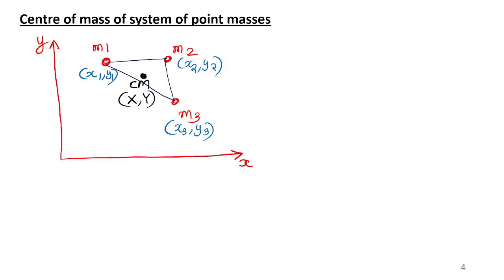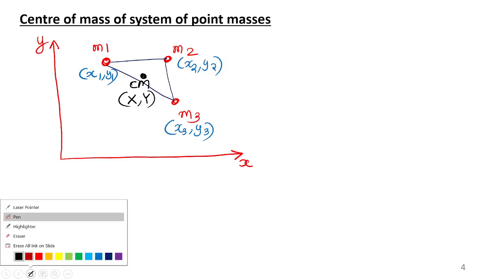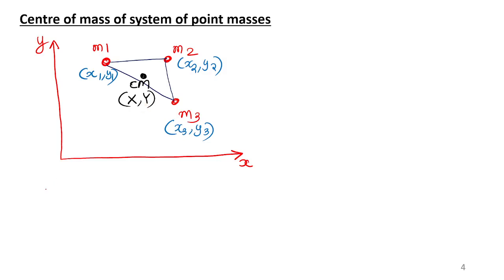Center of mass will have a position with x coordinate capital X and y coordinate capital Y, which we can find out. The formula derivation is not there, just memorize the formula. The x coordinate of the center of mass is given by, very easy to memorize, m1 x1 plus m2 x2 plus m3 x3.